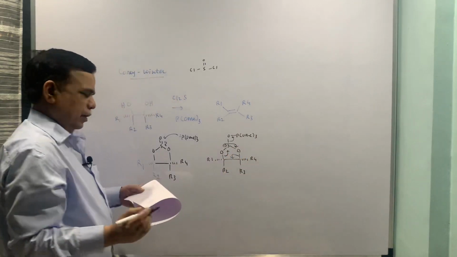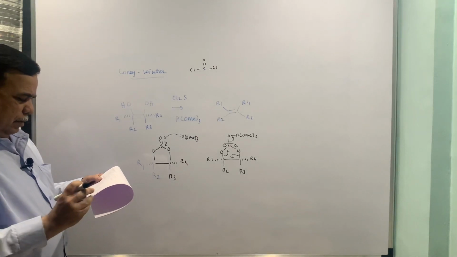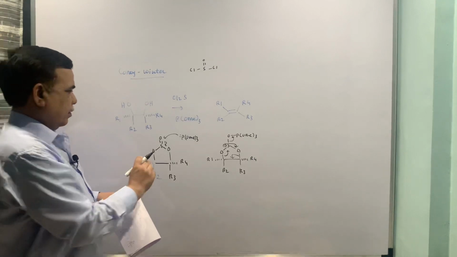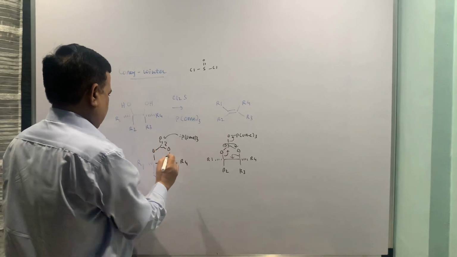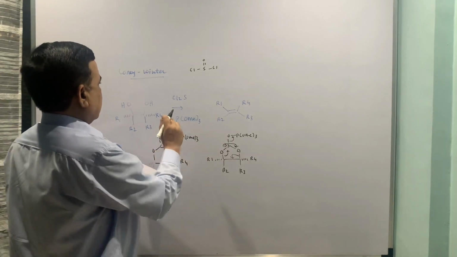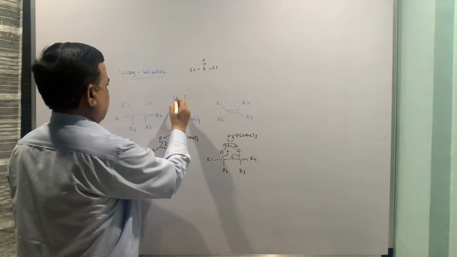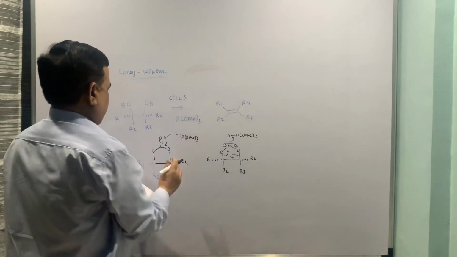So loss of sulfur dioxide, or, not sulfur, I'm sorry, now this is CCl2S. C is also there, so not this compound, C is there.